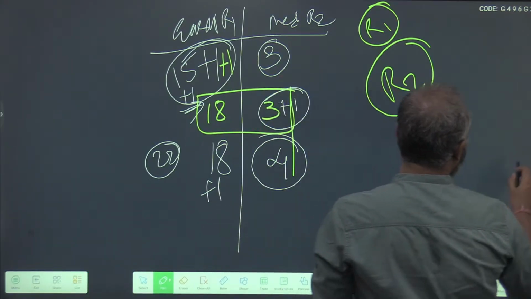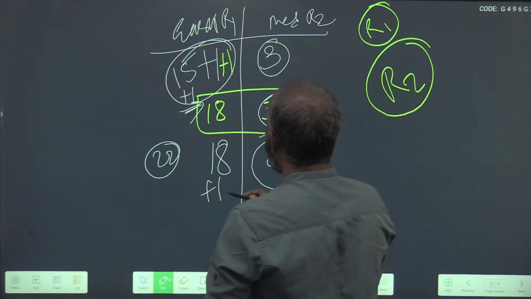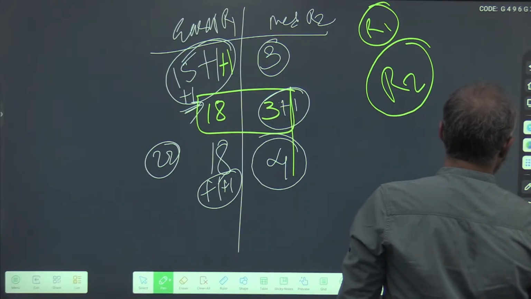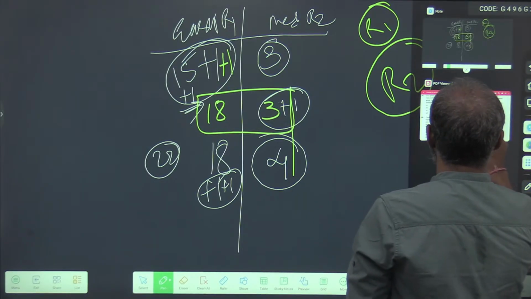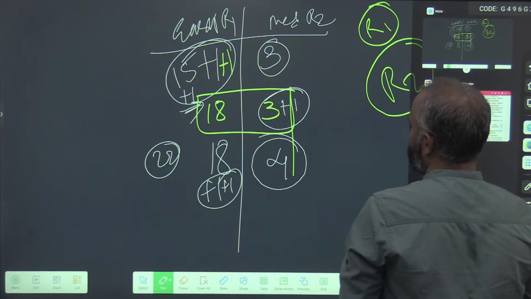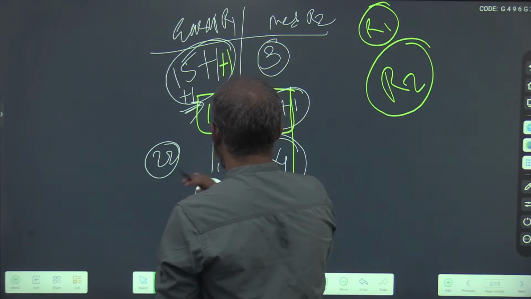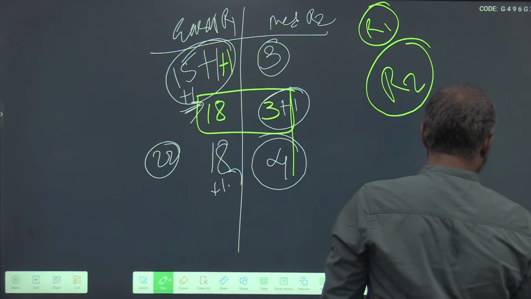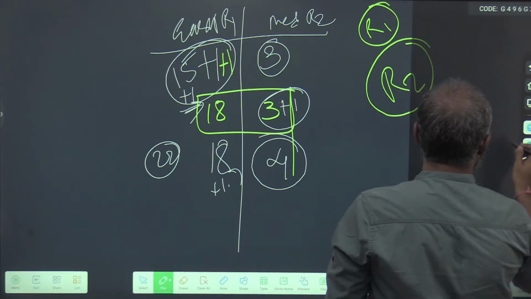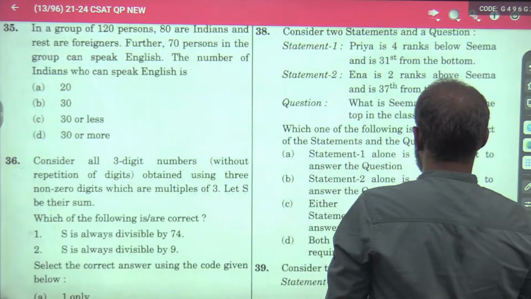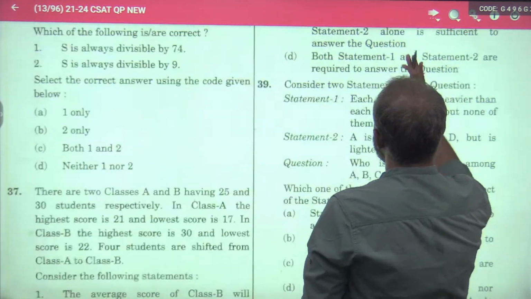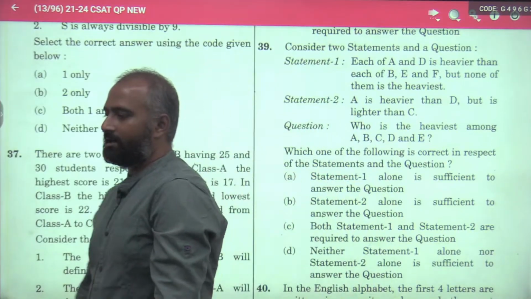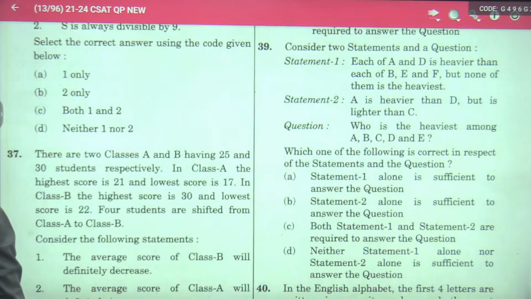We have actually done 2 statement based questions, both were easy. We have already allotted this here, so it is 18 +1. Consider the 2 statements and a question.